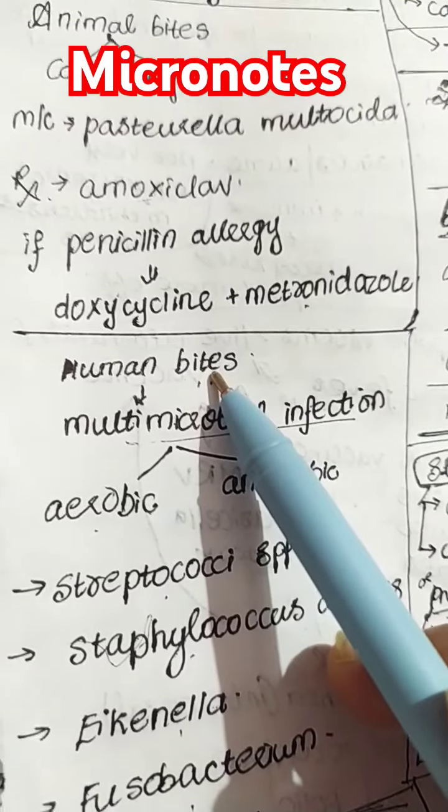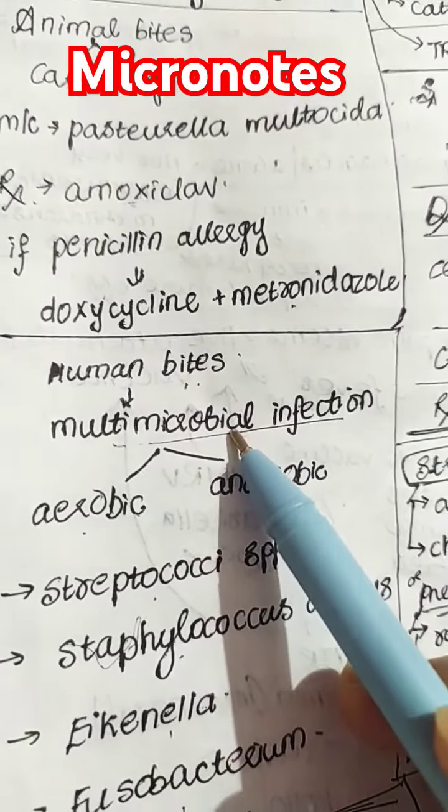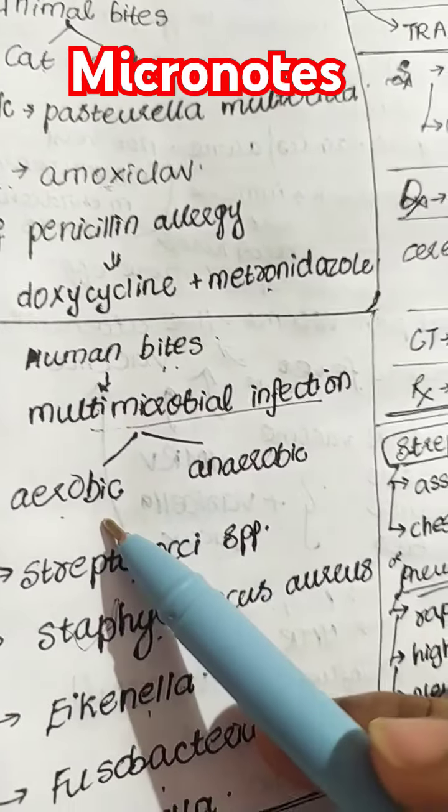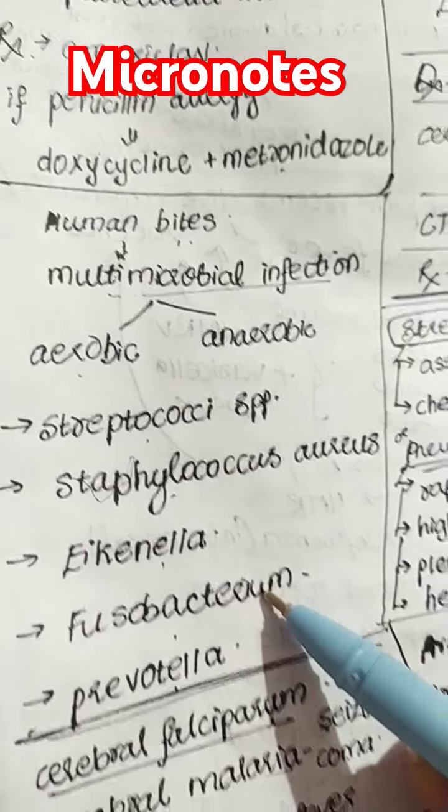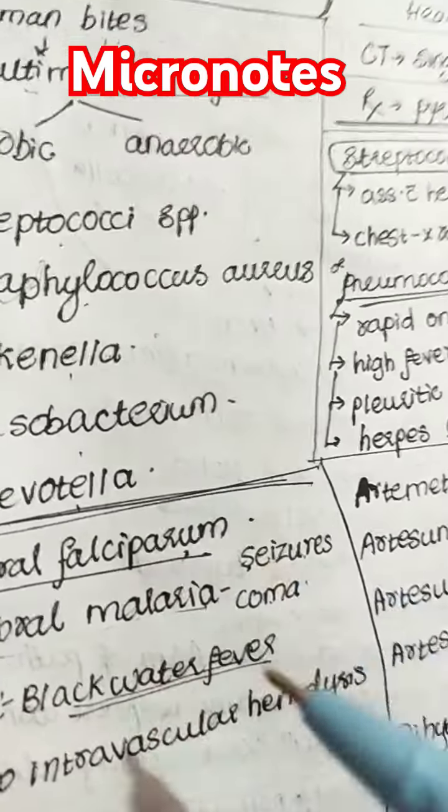Talking about the human bites, so the human bites mostly are a multimicrobial infection. Here you can have aerobic and anaerobic organisms like Streptococcus species, Staphylococcus aureus, Eikenella, Fusobacterium and Prevotella.